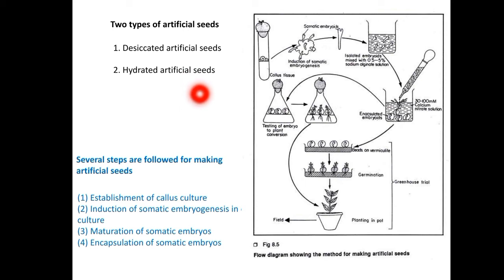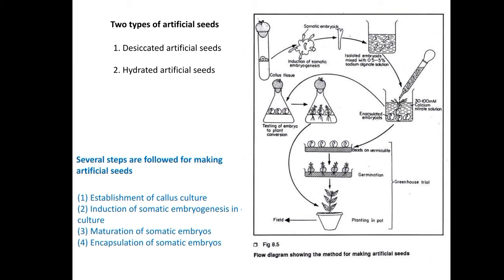And this hydrated artificial seed is used for those plants which are sensitive to desiccation, the plants which are very sensitive to the removal of moisture. Such plants we can use for the production of synthetic seed in the technique of hydrated synthetic seeds. Of these two types of synthetic seeds, the desiccated synthetic seeds have greater potential and are closer to the true seeds.